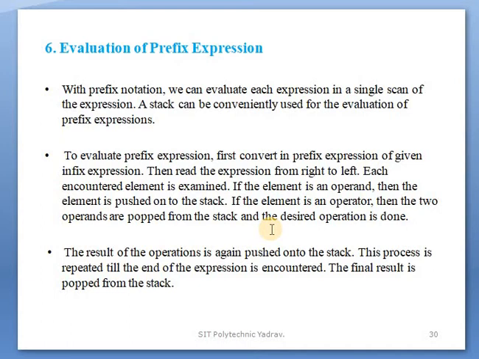These are the intermediate results. The result of that operation is again pushed onto the stack. This process is repeated till the end of the expression is encountered. The final result is popped from the stack.